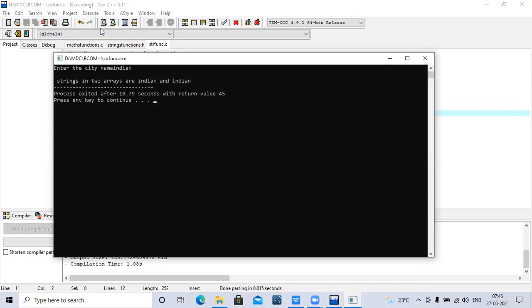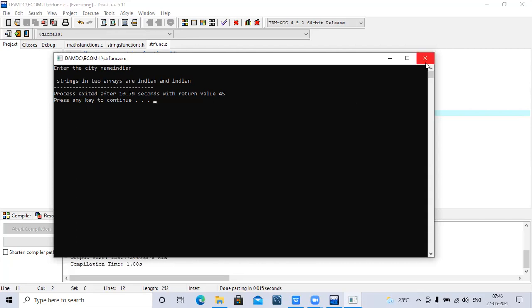Indian. The strings in two arrays are Indian and Indian. So when you use it without functions, after copying the string, we have to specify the null character at the end ourselves because we are writing it on our own. But the string function itself creates a null character at the end. That's why there is no need of creating the null characters here. So this is the way we can copy the string from one array to another array.